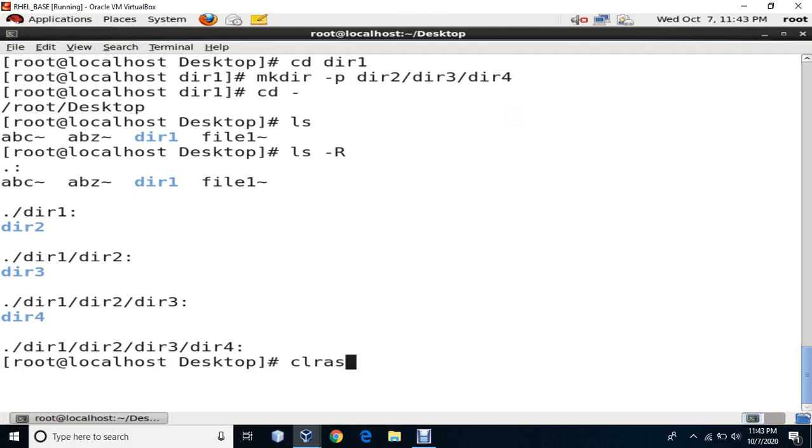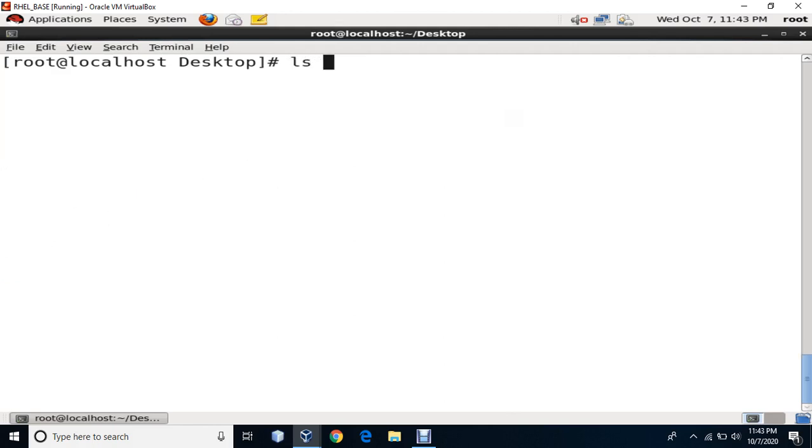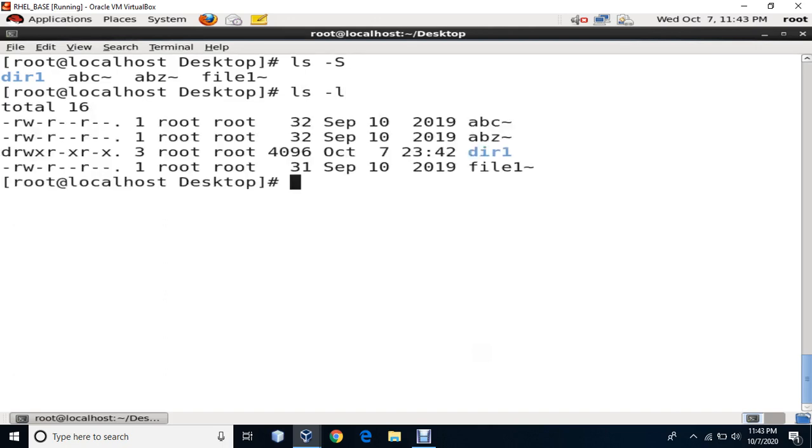Now, if you want to see the directories and files by their size, then you have to write capital S. So I'm going to sort the things by their size. The biggest one is directory 1, then next, like that. So these are the commands which we have used. We used ls hyphen small l, which says listing.